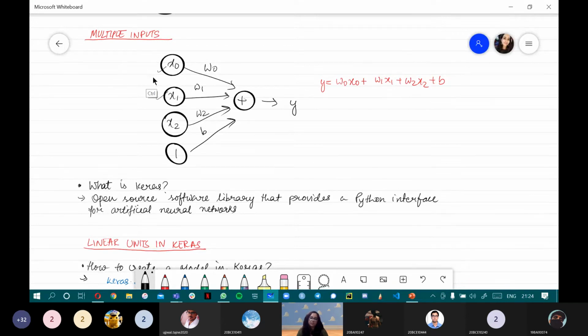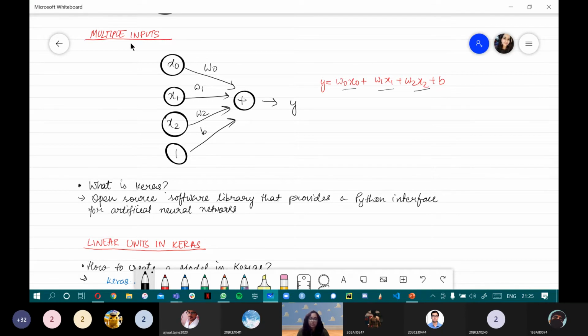Multiple inputs will also work on the same concept, just like we saw previously. The formula for calculating that will look something like this. The formula is the same. If there are three different inputs, three separate terms are added just like this. That is all about multiple inputs. Same concept, same formula. This is just the theoretical part. Since this is an intro session, you need to know the theoretical concept behind it before you actually start making these models on your own.